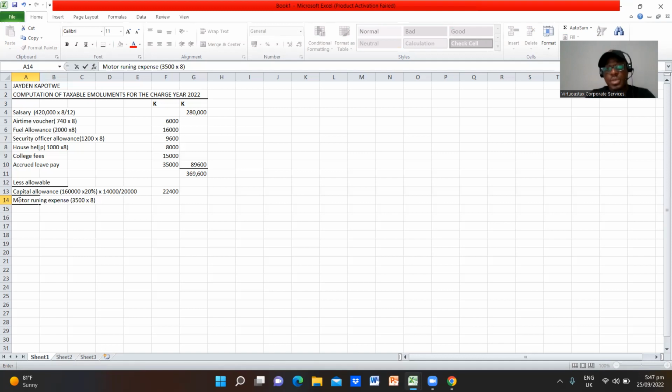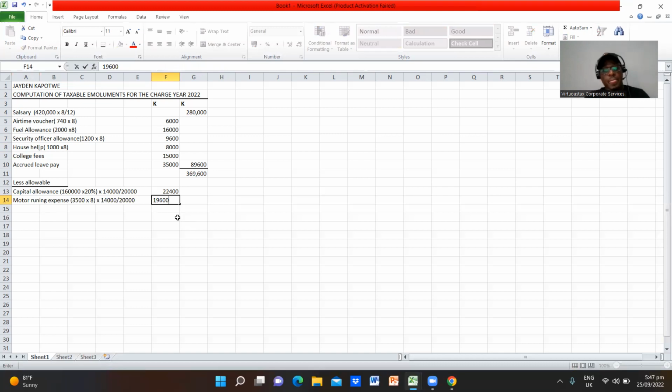And then that has to be apportioned by the business use, which is 14,000 divided by 20,000. I did a calculation earlier on, so 14 divided by 20 is basically 70%. So we are saying 3,500 multiplied by 8, the total car running expenses for 8 months was 28,000 kwacha, multiplied by 70%. So 19,600 is what we are going to deduct here.